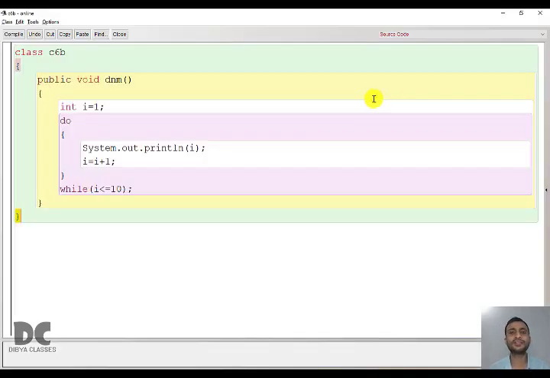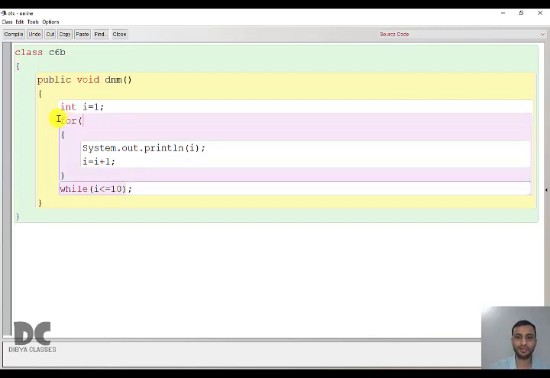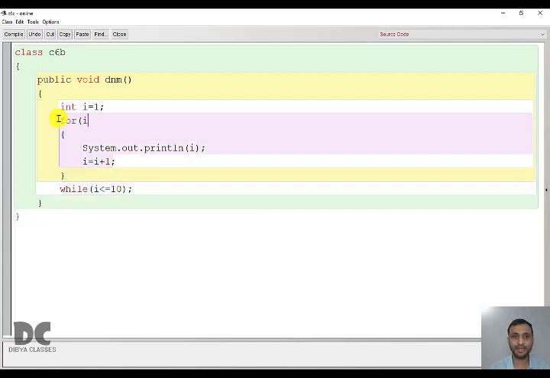Now what we'll do, we'll convert this program to a for loop and learn how the for loop works. So we already have the program in do while. We'll convert this to for. So in for, here we'll write for, initialization I equal to 1. So here we are only going to declare the variable I. That is a loop variable. Initialization is here. Test condition is also here.